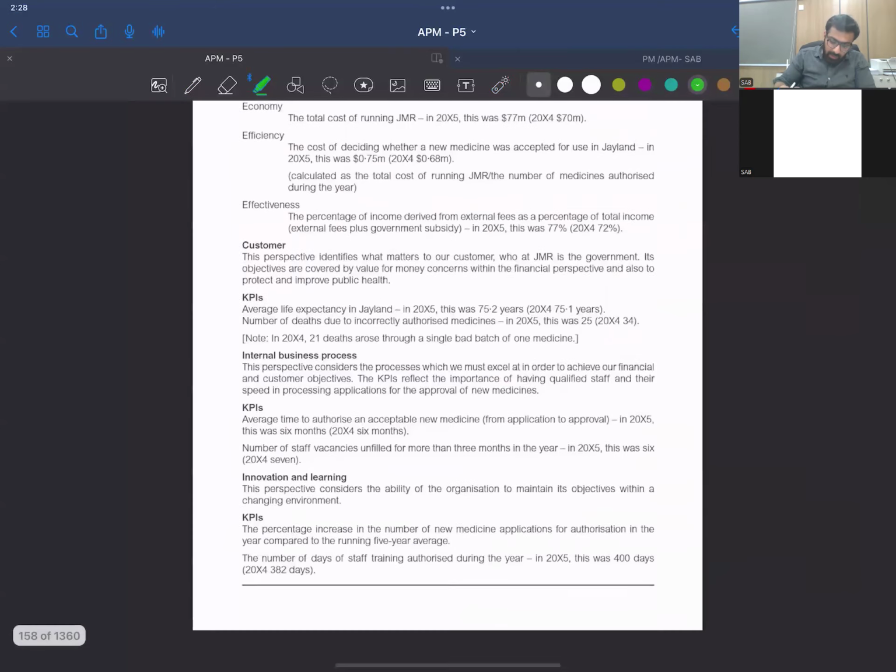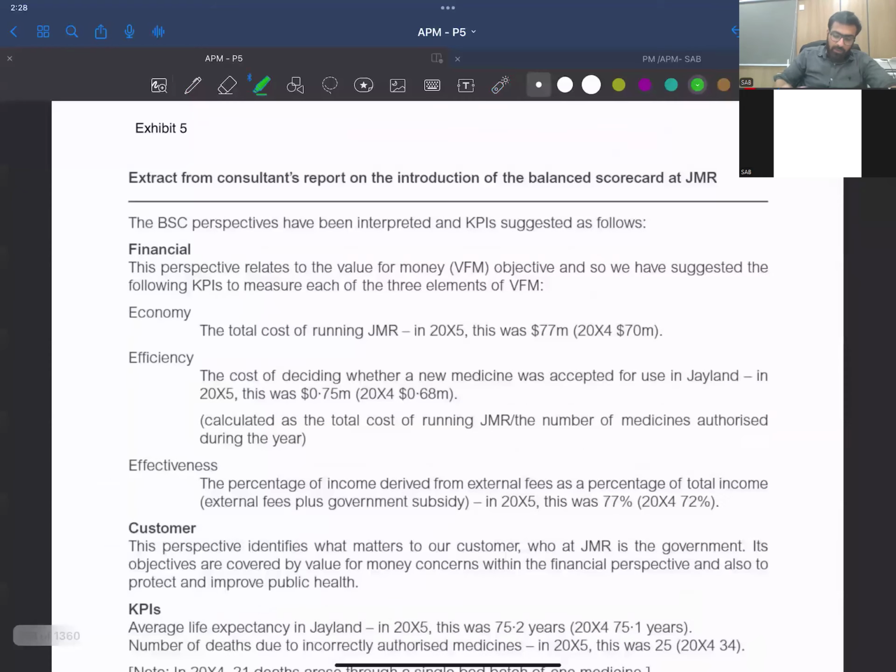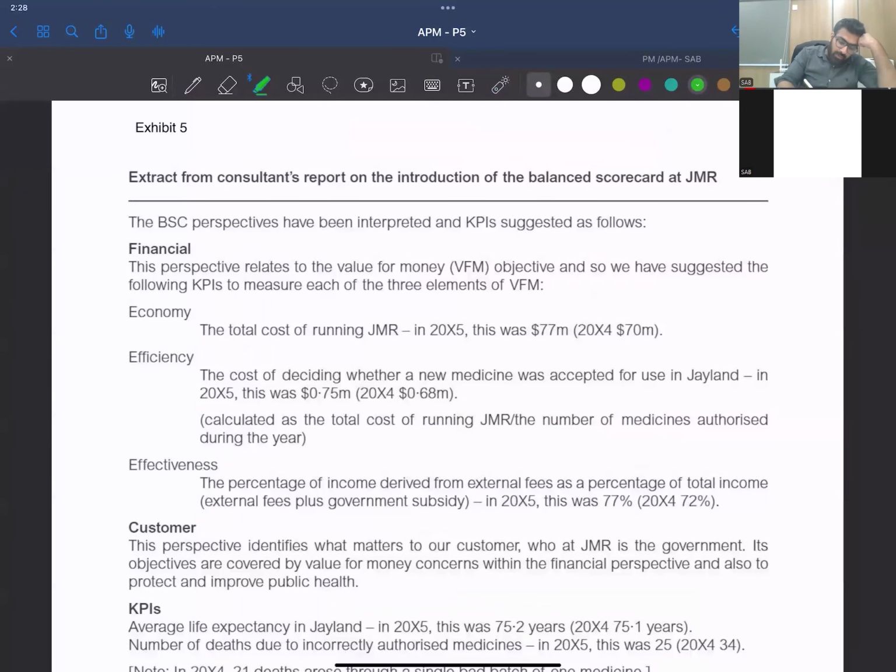Let's just see. So the consultant's report, this is an extract from it, and it's the introduction of the balanced scorecard at JMR. The BSC perspectives have been interpreted and KPIs are suggested as follows.